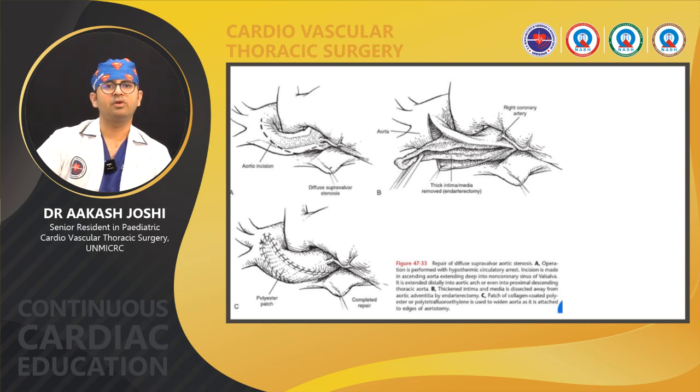In the diffuse type of supravalvular aortic stenosis, an incision is made in the ascending aorta extending deep into the non-coronary sinus of Valsalva and extended distally into the arch or even the proximal descending thoracic aorta. The dotted line suggests the aortic incision, which starts from the non-coronary sinus and extends up to the branches of the aorta, up to the arch. The intima or media is removed, and endarterectomy is done or any obstruction is removed, followed by a long patch of collagen coated polyester or PTFE, which is used to widen the aorta and is attached to the edge of the aortotomy.